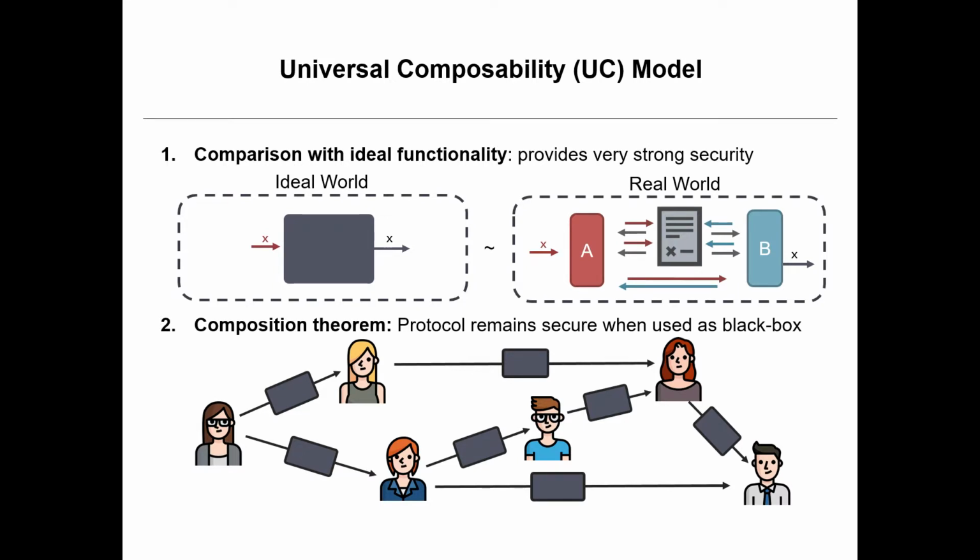And that's actually really neat because the UC model is quite nice in 2 properties. The first one is we can abstract a very complicated protocol into a very simple, smart black box behavior. And then the composition theorem of the UC model says that this black box we can use and put in a very complicated protocol and reuse it a lot. We can run it in parallel. We can run it in concurrent settings. The same user can do it multiple times with the same other user. And still, we achieve security. And this is a very nice property that most of the security frameworks out there don't give us, but this one does. So, yay, you see.